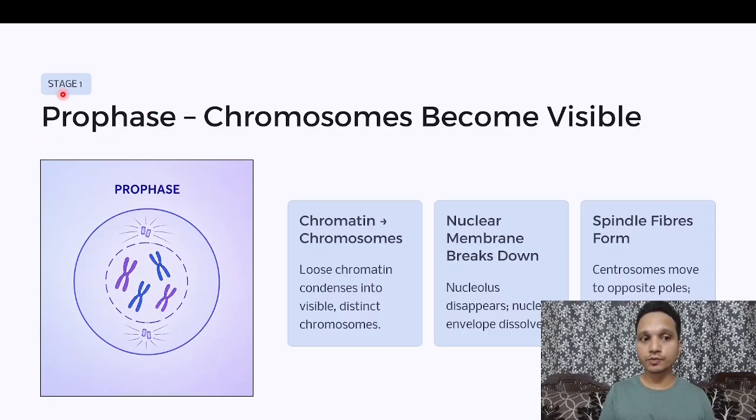Let's start the mitosis process with the first step, and that first step is called prophase. Prophase, the first phase. Chromosomes become visible. How does a chromosome become visible? See, this is a cell. Here you can clearly see the plasma membrane, and inside the plasma membrane the dotted line represents the nuclear membrane. Inside the nuclear membrane we already know that there is DNA in the form of threads. But in prophase, those thread-like